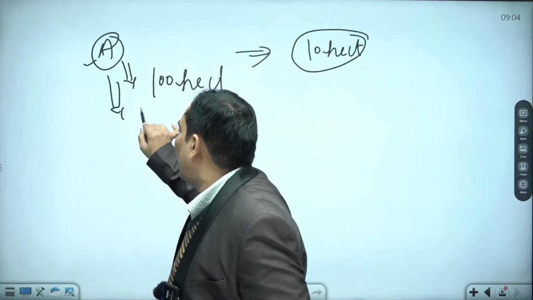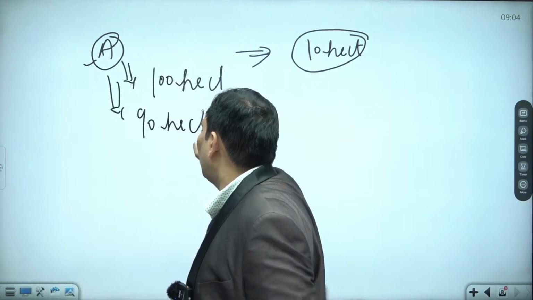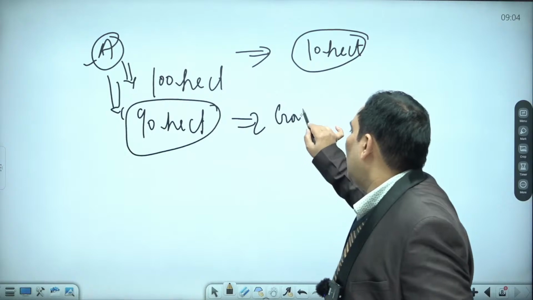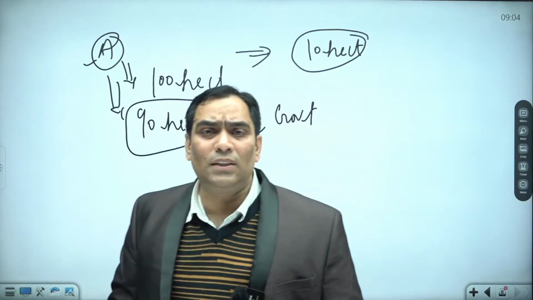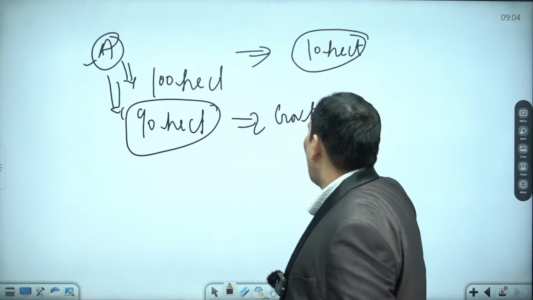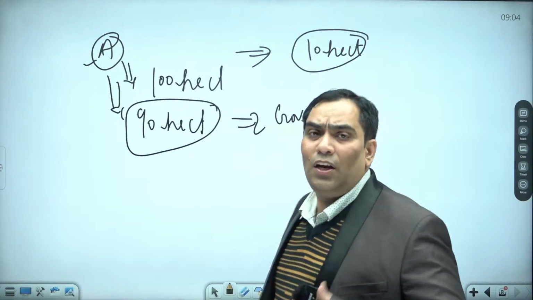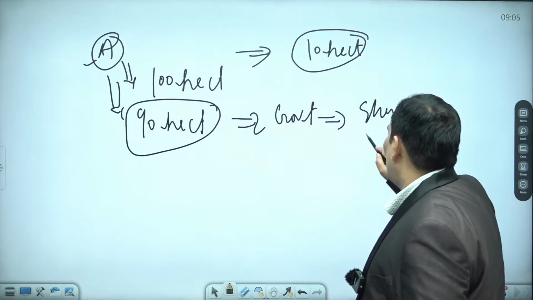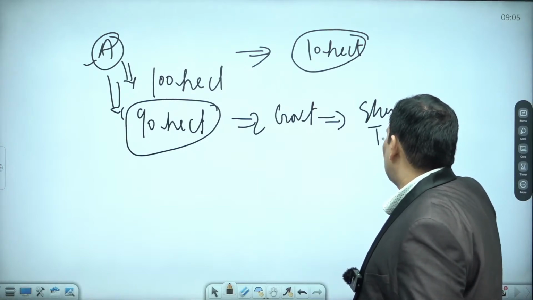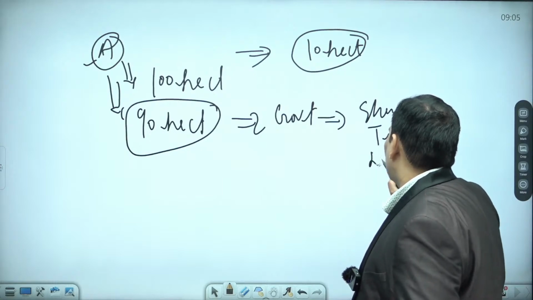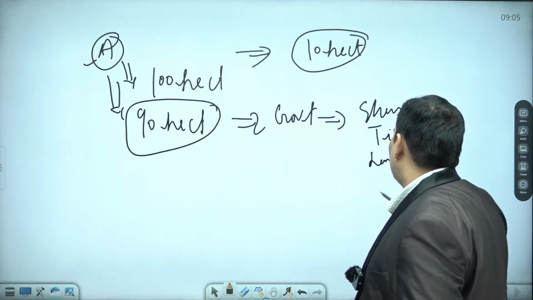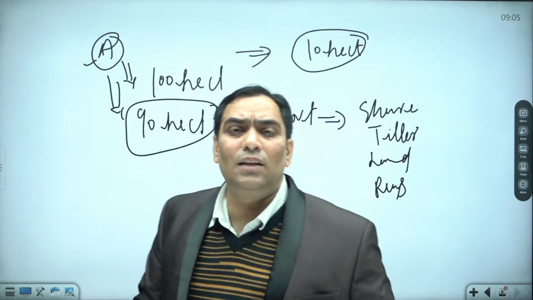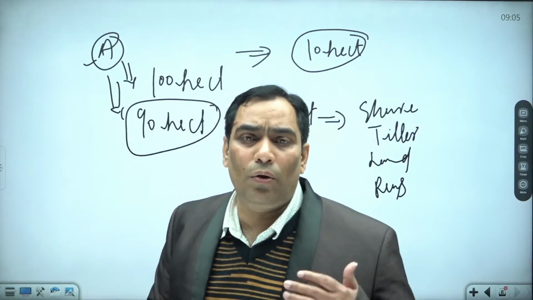The other 90 hectares of land have to be surrendered by A to the government, and the government will redistribute it among the sharecroppers, the tillers, the landless laborers, the peasants, etc. That is the meaning of ceiling on land holding.